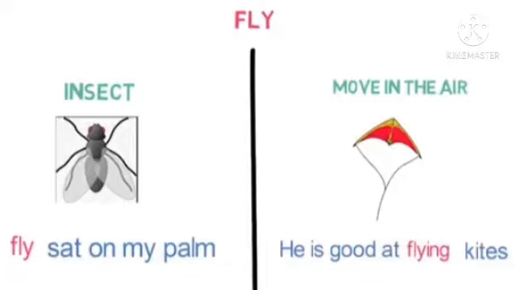And the second sentence, he is good at flying kites. In the second sentence, the meaning of fly is to move in the air. They have the same pronunciation and spelling, but different meanings.